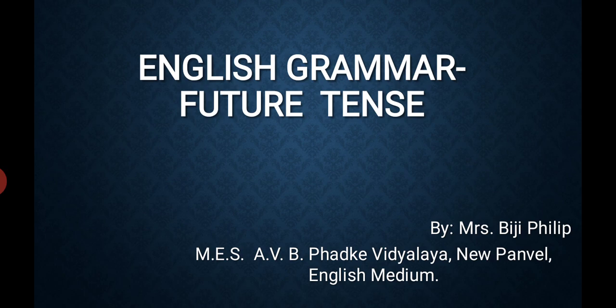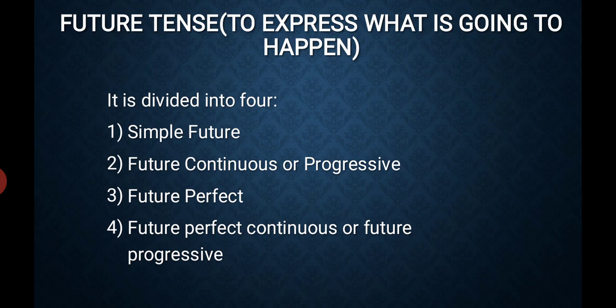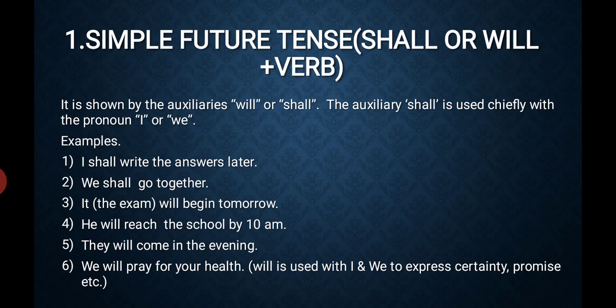In this lecture, we are going to learn English grammar: future tense. Future tense means it expresses what is going to happen. Like the other two tenses, it is also divided into four categories: simple future, future continuous or progressive tense, future perfect, and future perfect continuous or future perfect progressive tense. So let's see simple future tense.